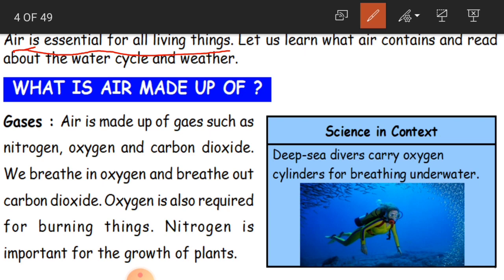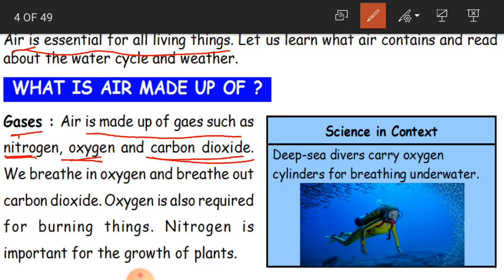And what is air made up of? It is made up of gases, such as nitrogen, oxygen and carbon dioxide. So air has got gases, children. For example, nitrogen, oxygen and carbon dioxide.